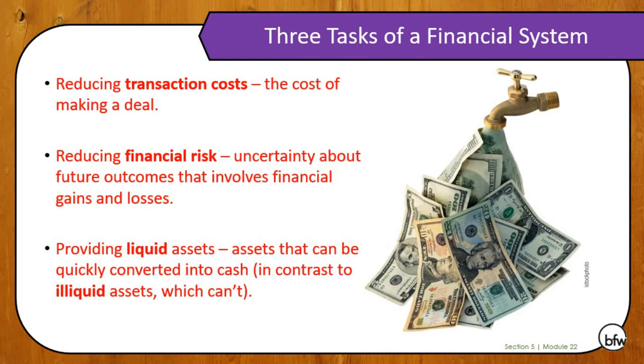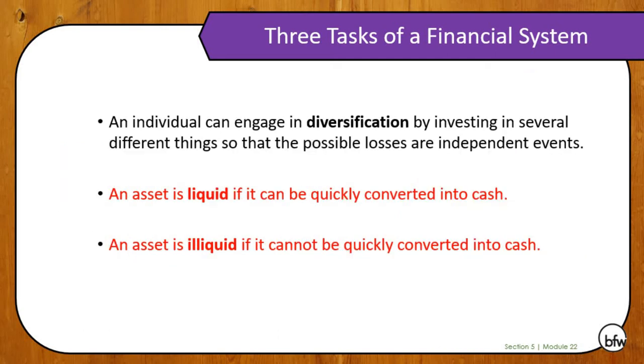Now, the three tasks of a financial system. The first task is reducing transaction costs. That's the cost of making a deal. So it's lowering those closing costs and whatnot. Second, reducing financial risk, which is uncertainty about future outcomes that involve financial gains and losses. And third, providing liquid assets. Those are assets that can be quickly converted into cash, in contrast with illiquid assets, which cannot.